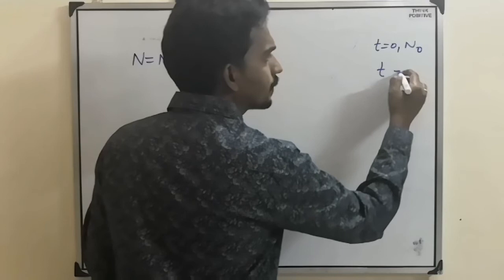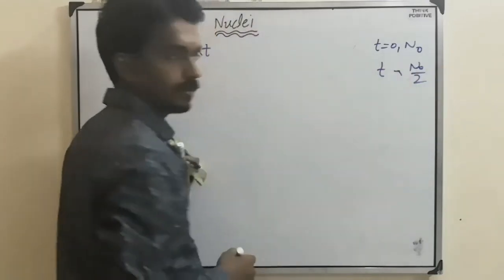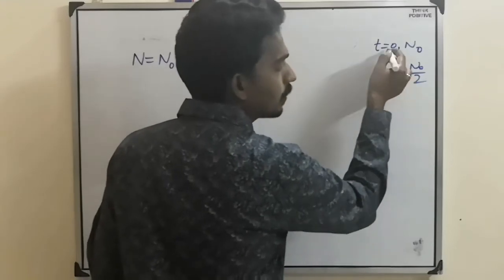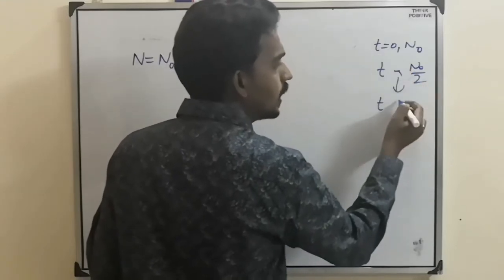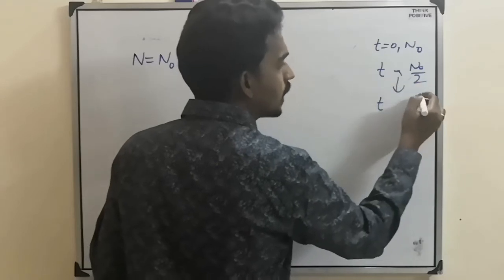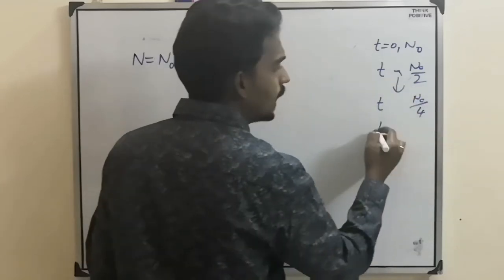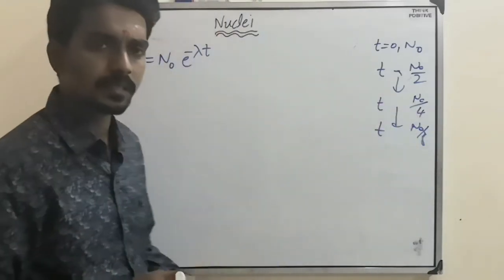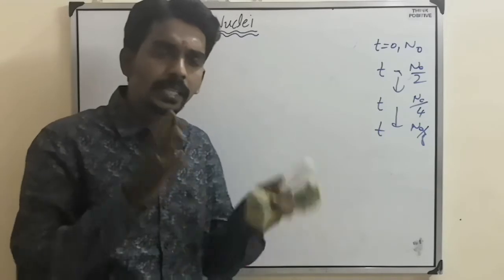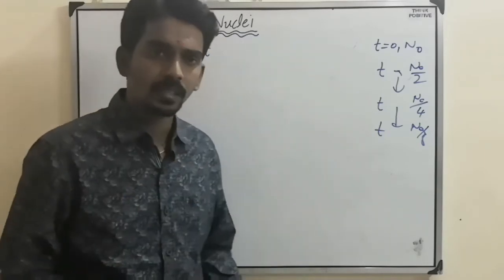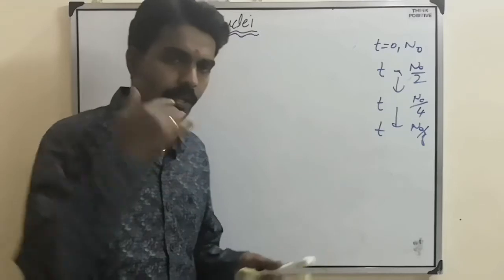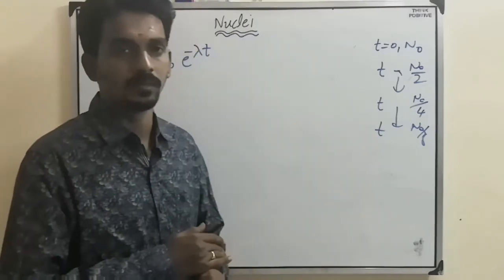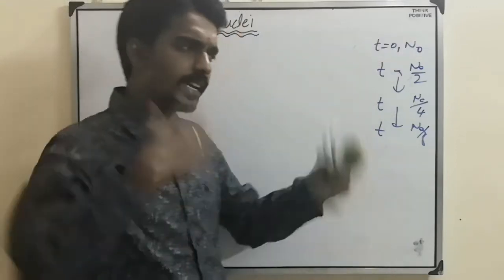After some time the number reduces to half, and from this instant, after the same time, the number again reduces to half, again after some time it reduces to half. That means there is a particular interval of time after which the number of atoms reduces to half of the present value, not just the initial value, at any instant.